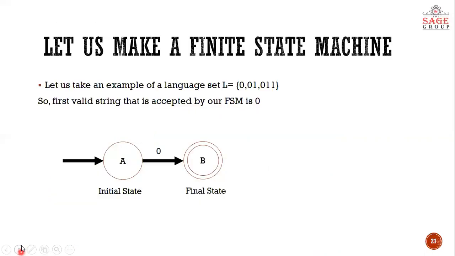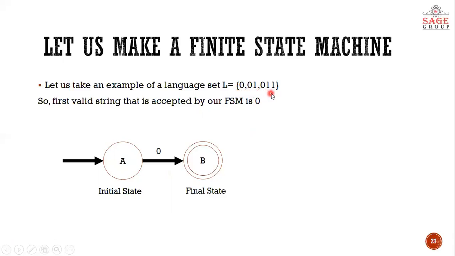Now let us take an example of how a finite state machine is designed. I'm giving an example with a sample language set L. Now what is L? L is a language consisting of three strings, let's say 0, 001 and 011.